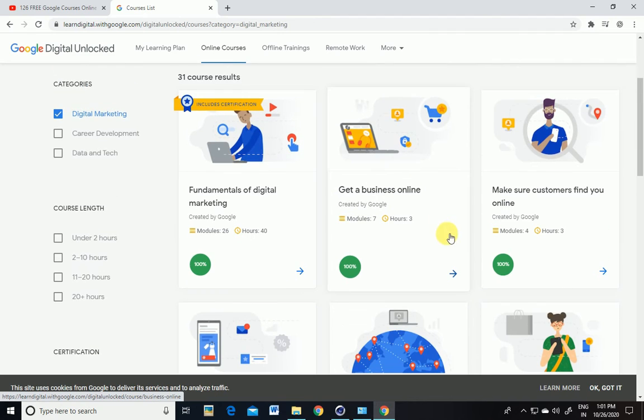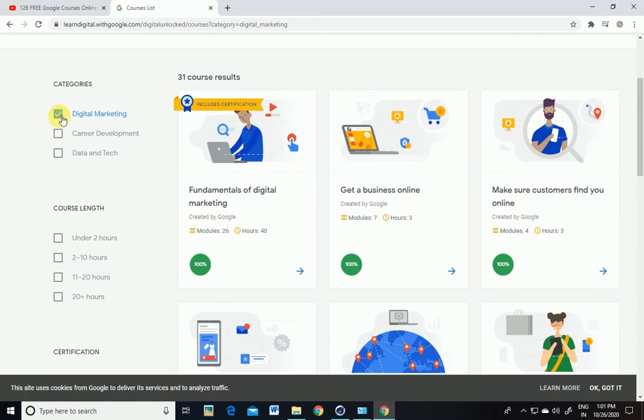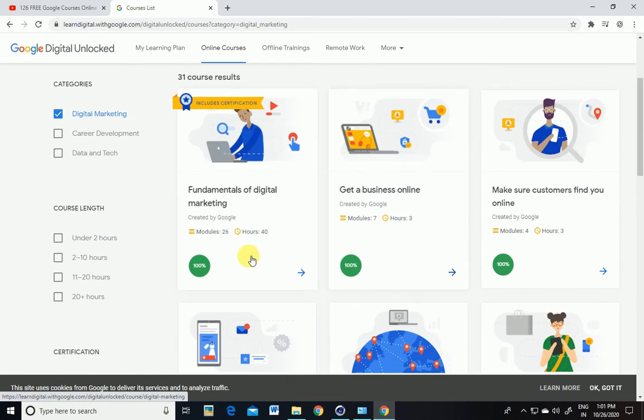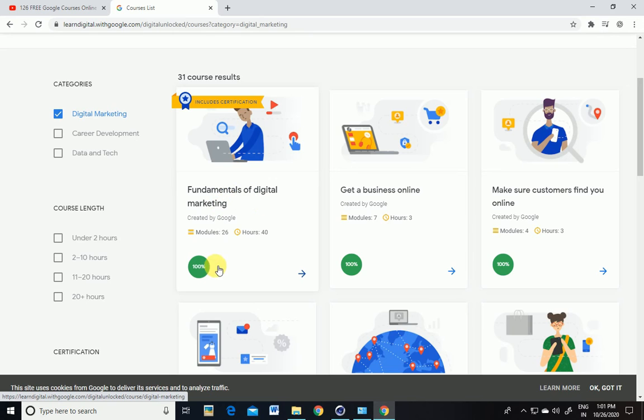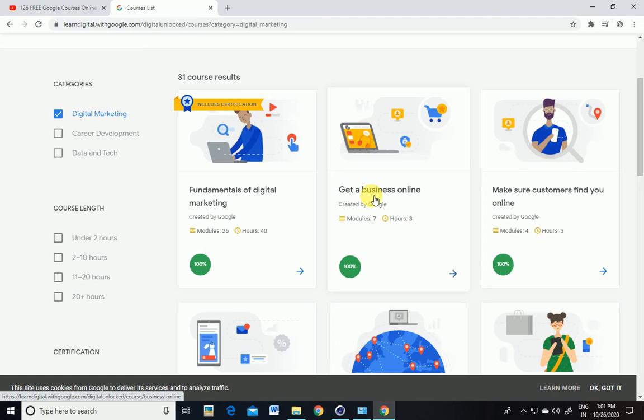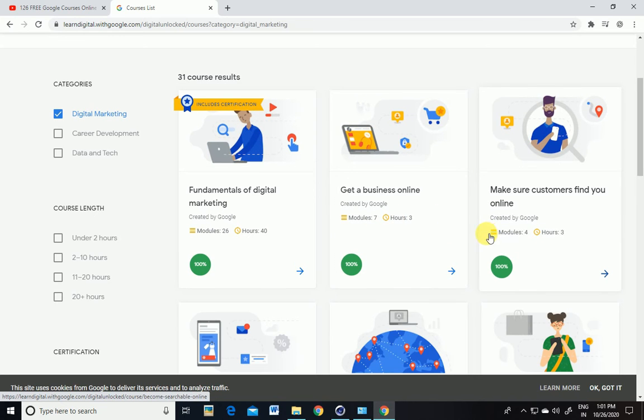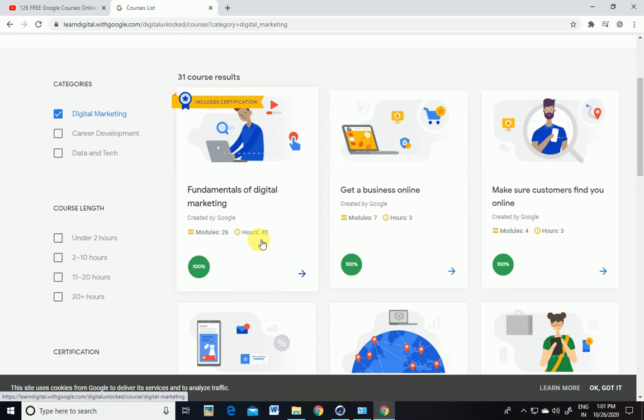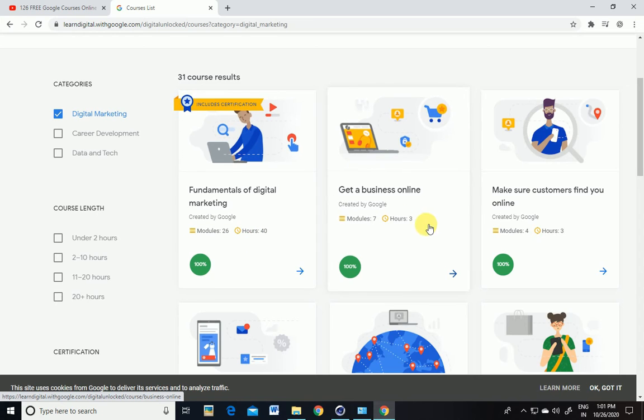On your right side corner you will be able to see your filtered result. As I have checked the digital marketing course, you are able to see Fundamentals of Digital Marketing, and the progress is showing 100%. Thereafter Get Your Business Online, and it is also showing 100%. So what does 100% mean? I have completed all these courses from Google itself. I have spent 40 hours learning this course.